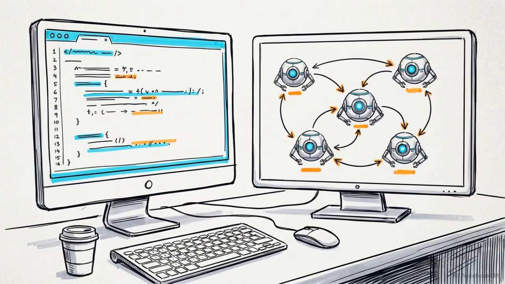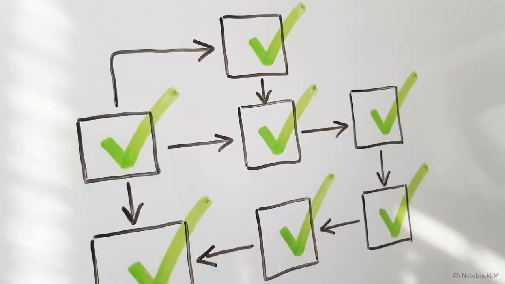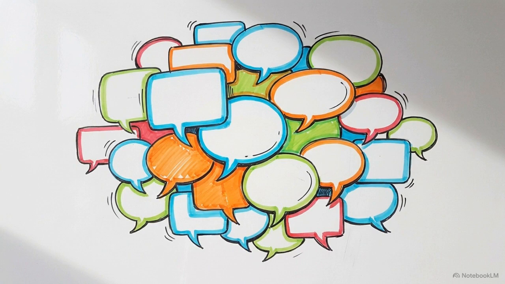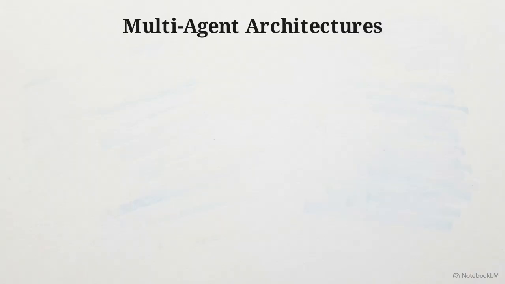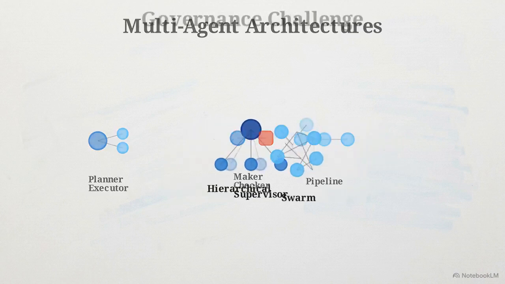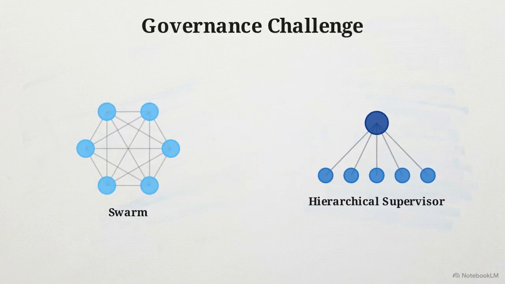To manage this collaboration, organizations use frameworks like LangGraph for stateful control, Crew AI for role-based delegation, or AutoGen for conversational coordination. These frameworks enable 5 distinct structural patterns: planner-executor, hierarchical supervisor, maker-checker, pipeline, and swarm. Comparing a swarm to a hierarchical supervisor illustrates the governance challenge. Peer-to-peer swarms are difficult to audit, while the supervisor model provides a clean routing structure controlled by a single manager node.